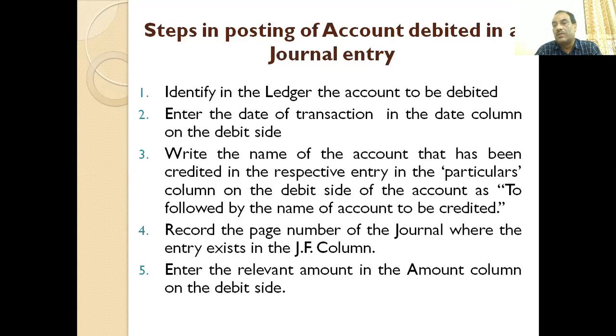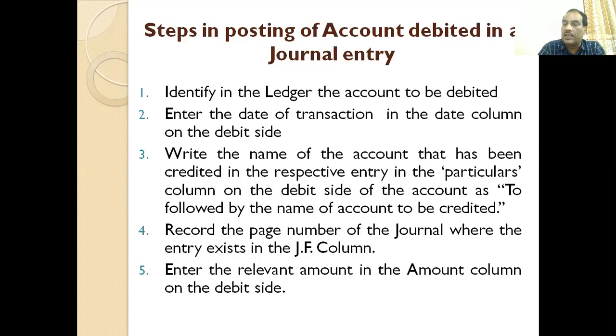What are the steps when we post a journal entry into the ledger? First, you must know that there are two aspects, debit and credit. So this relates to the debited side. Steps in posting of an account debited in a journal. When we make an entry in a journal, we write the account which has been debited, and then in the next line, we write the account which is to be credited. So it relates to the account which has been debited in the journal. Keep it in mind, these steps relate to those accounts.